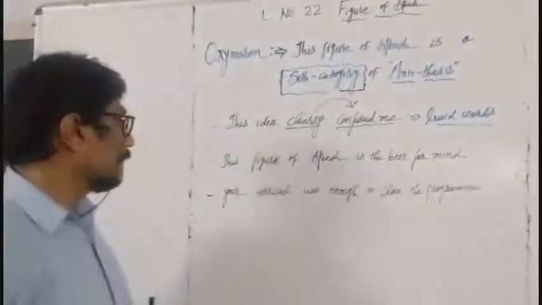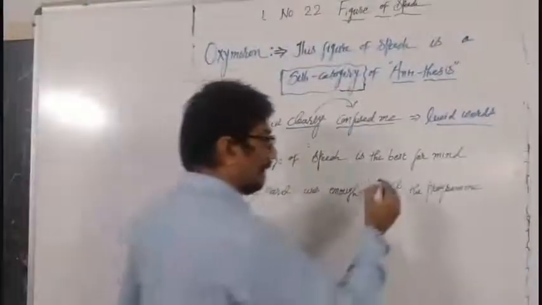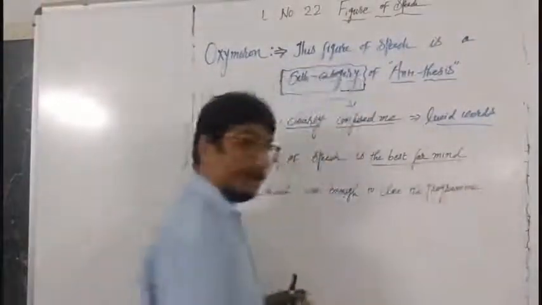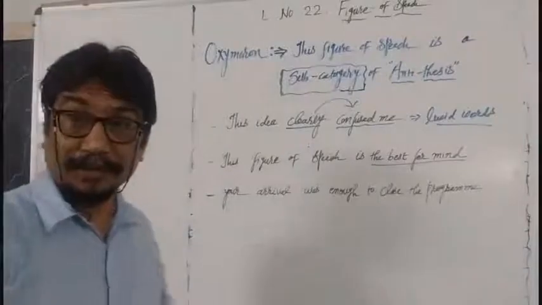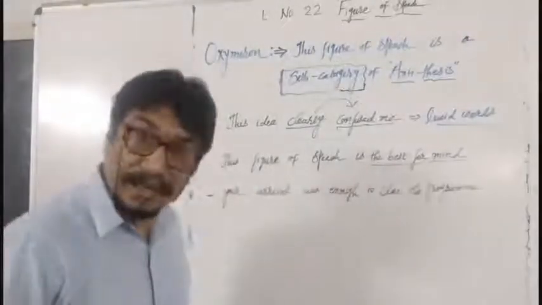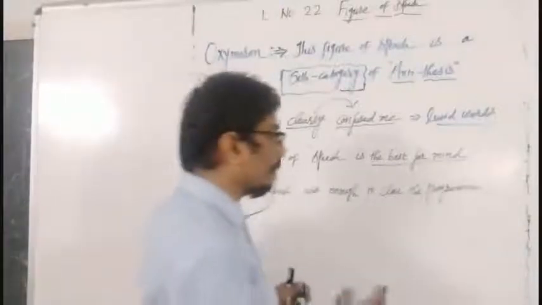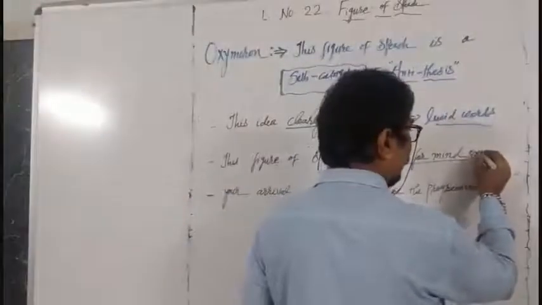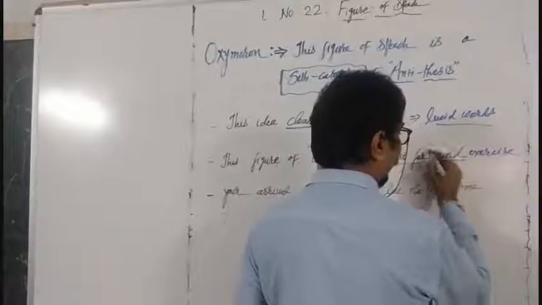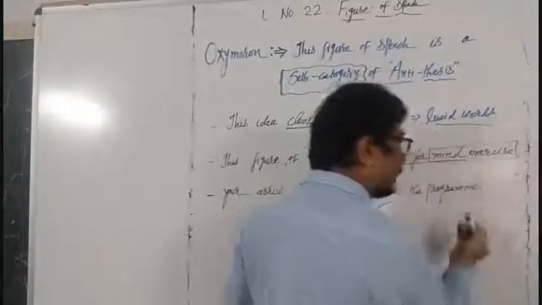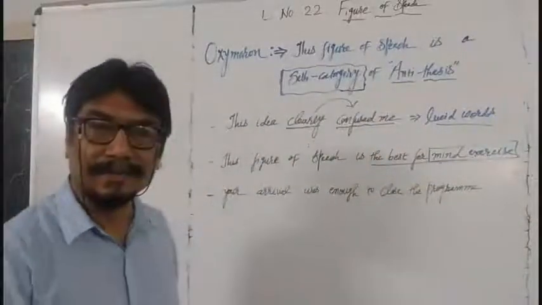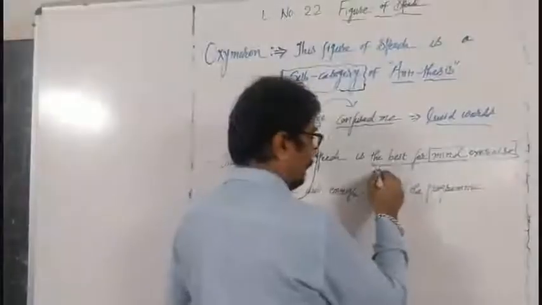Next to that, this figure of speech is the best for mind. This is best for mind. You will feel, oh, fantastic. Ultimately, you will come to know that best for the mind is equal to mind exercise. Best for mind is equal to mind exercise. And mind exercise means what? Not easy to understand.